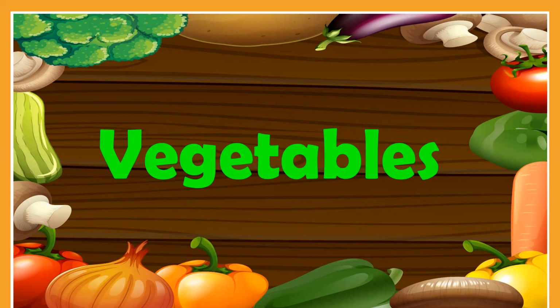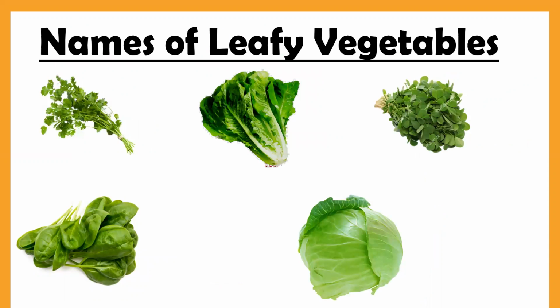We are revising them. Actually, we have learned already, but again, first of all, we are taking leafy vegetables. First one is coriander, C-O-R-I-A-N-D-E-R. Second is lettuce, L-E-T-T-U-C-E.